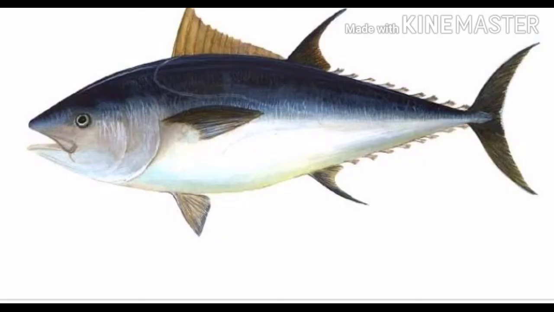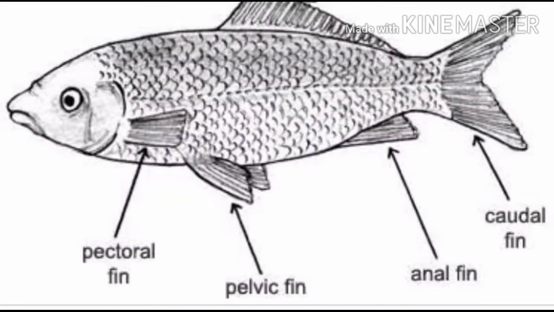This is very familiar animal, isn't it? Let's see its adaptation. They have scales on their body. Scales protect them from water. Fins and tail are also there on their body. Fins help them to swim in water and tail helps them to balance their body as well as to change